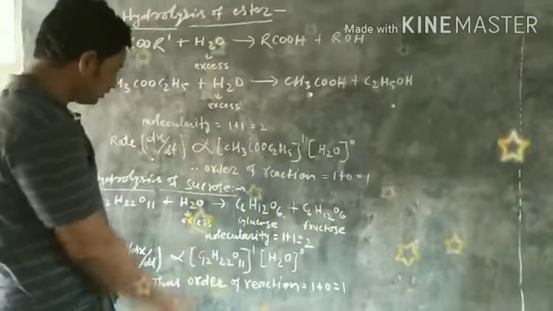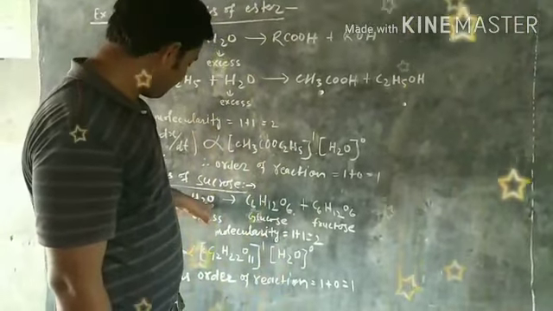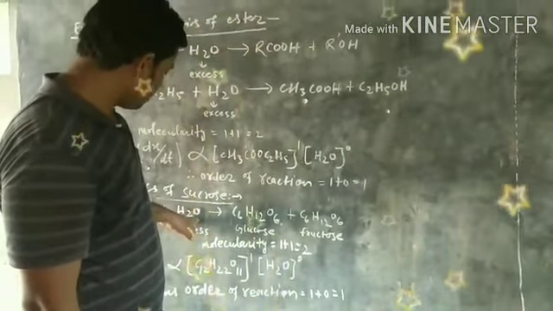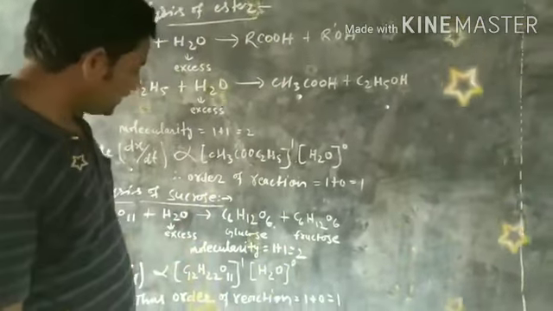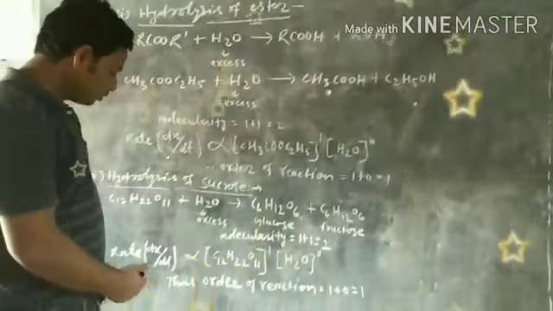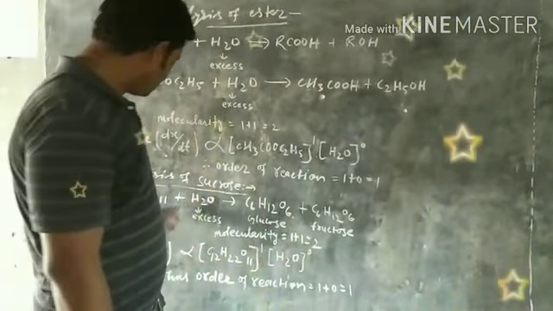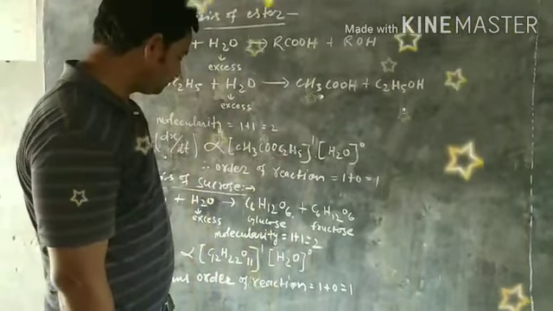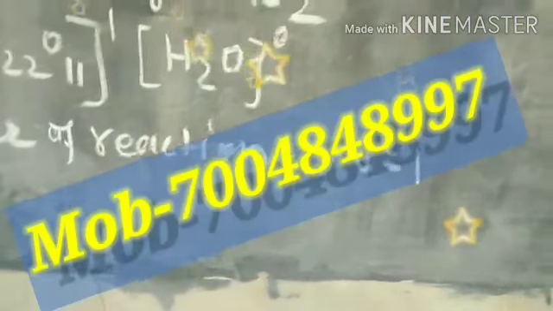The power of concentration of sucrose is 1 and for water it is 0, because water is present in excess amount. So overall order of reaction for this equation is 1 plus 0 equal to 1. Okay, rest.